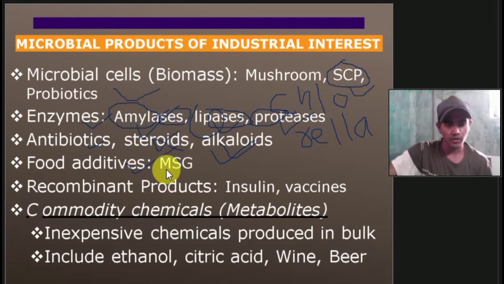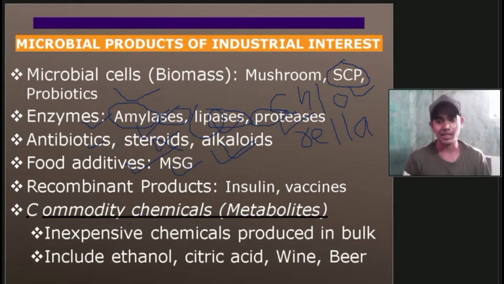Food additives like MSG, which is monosodium glutamate, which is naturally found in tomatoes. This is a chemical enhancer of the flavor or taste of foods. So it increases the flavor or taste of foods like Chinese foods.